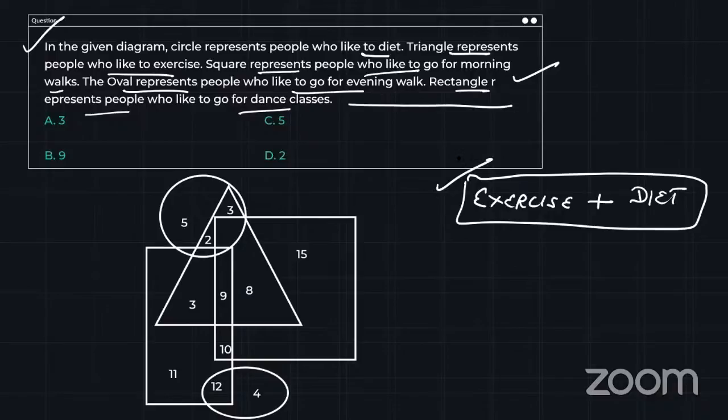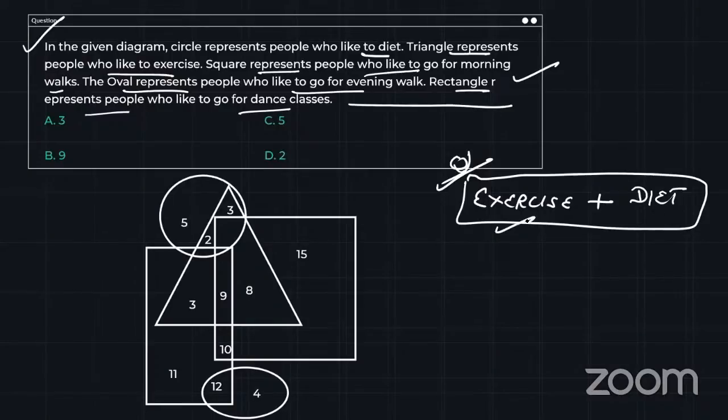Now this is the question for you. How many people are those who exercise and also diet? Can you answer? Answer in the comments, guys. Okay, so let's see. Simple, guys.